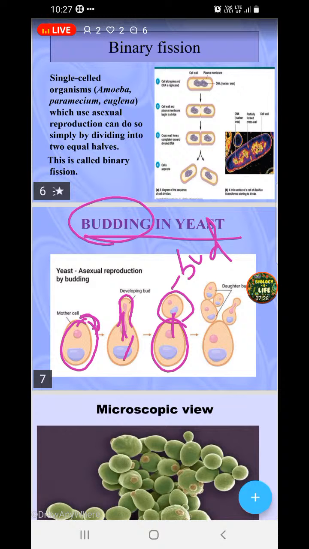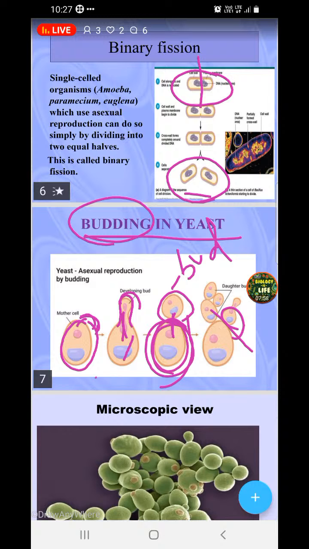So, what is budding? Budding is a type of asexual reproduction where an organism develops a small projection or a bud-like outgrowth. That outgrowth develops into a complete organism. Here, you cannot see the mother cell because it is only dividing into two daughter cells. But here, you see the mother cell also there and the daughter cells attached. Later on, during favorable conditions, they may detach from the parent and grow as an individual yeast, or they live in colonies and grow along with the parent or the mother cell.